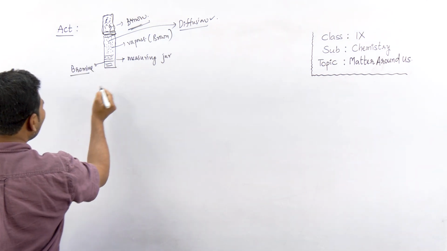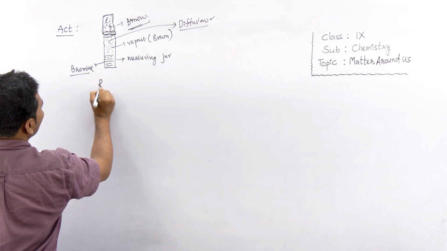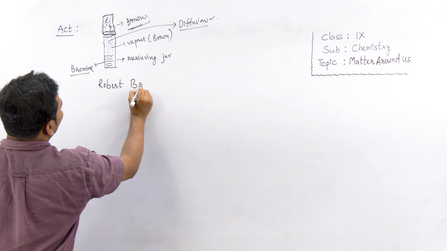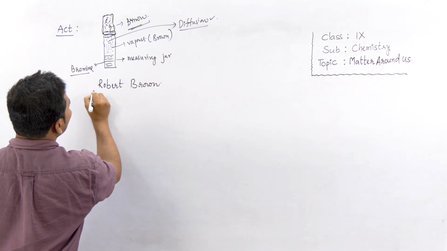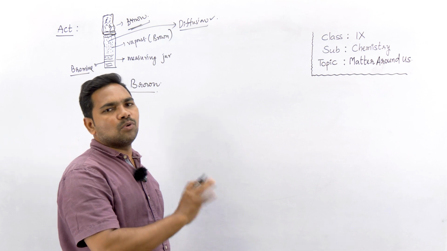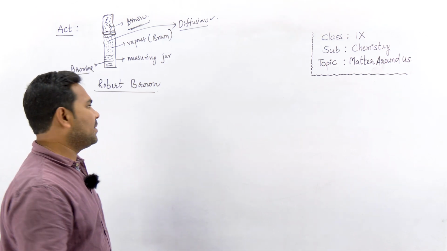Now, there was a scientist called Robert Brown who explained this motion of particles experimentally.